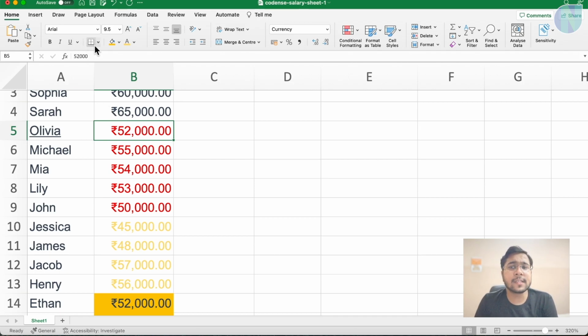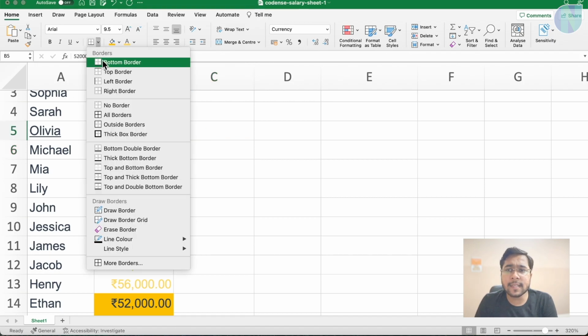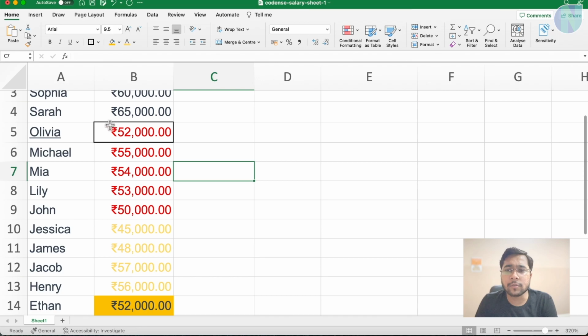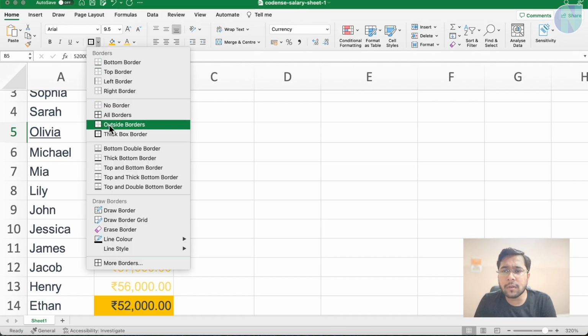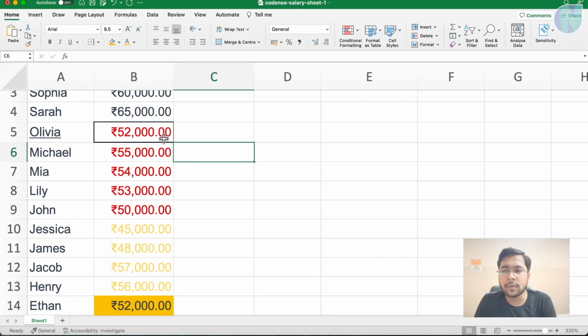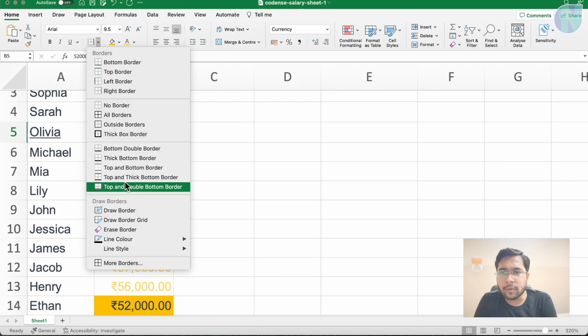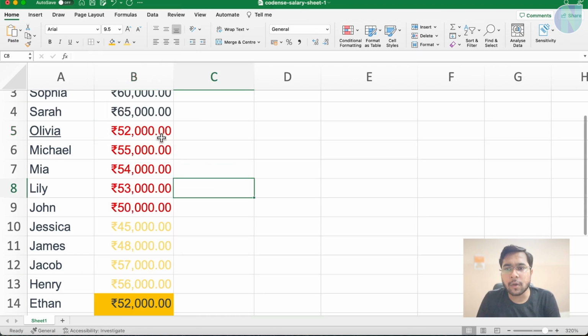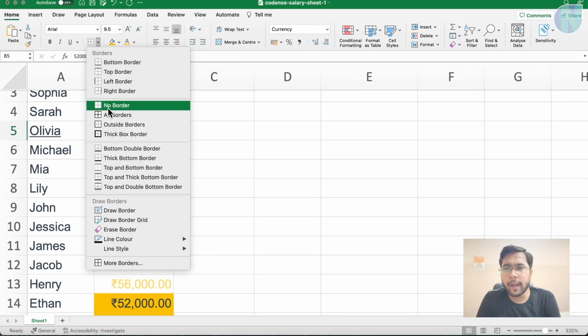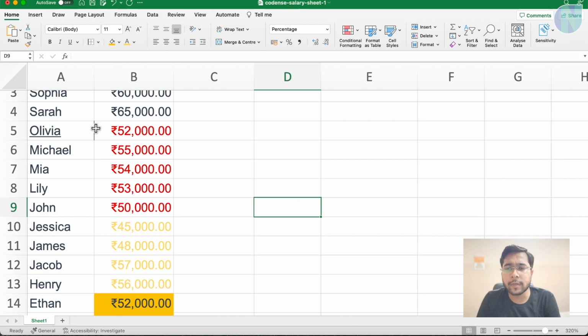Now what is this? This is to set the border. Suppose I select this cell and click here. You can see there is a border on this cell; this little line is coming up. I can select a thick border, so a thick border is around this cell. See, I have deselected this cell. I again select this cell. I only want the right border, or I need to clear the border first. To clear the border, there must be a no border option. So now the border is clear. I want the left one, so the left border is coming up.